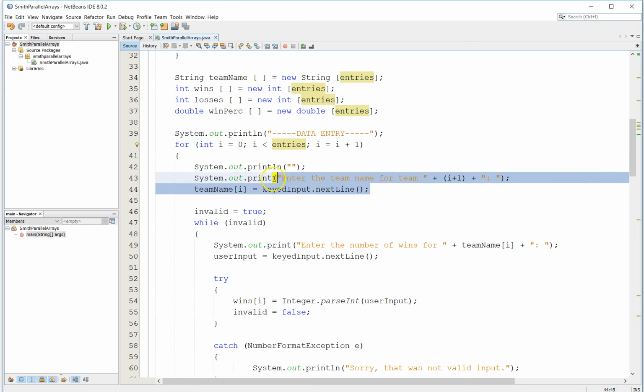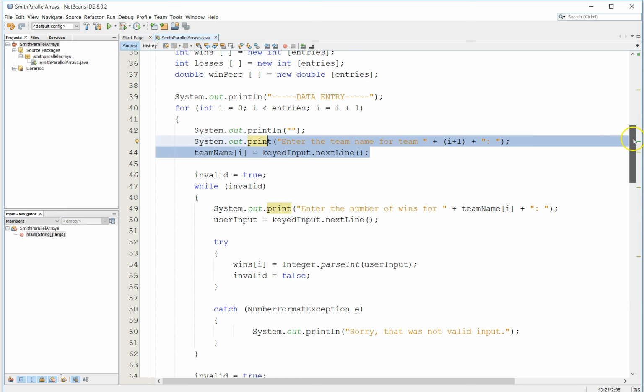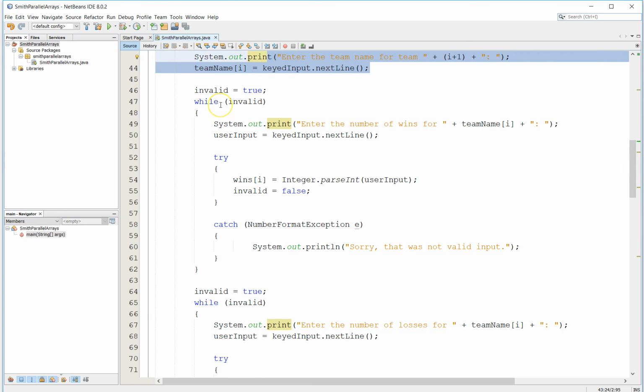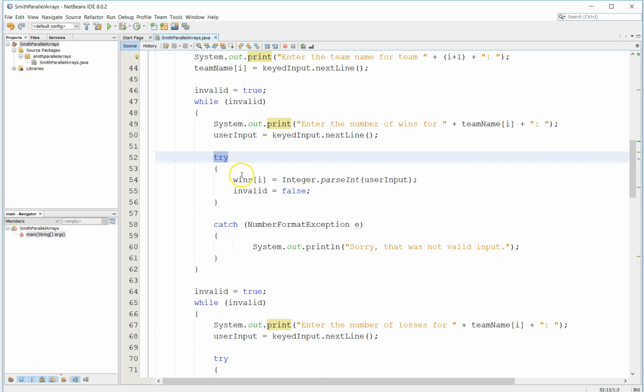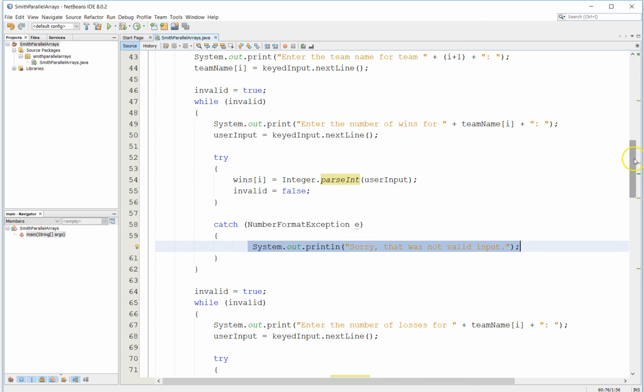So we prompt the user for the team name, we retrieve that information, and then we get into a while loop again for the number of wins and the number of losses. And notice we do the same thing. Use a try and a catch. If it's actually an integer that the user entered, then that will be parsed successfully, and so invalid is set to false. But if it's not, then we'll output the message, sorry, that was not valid input.